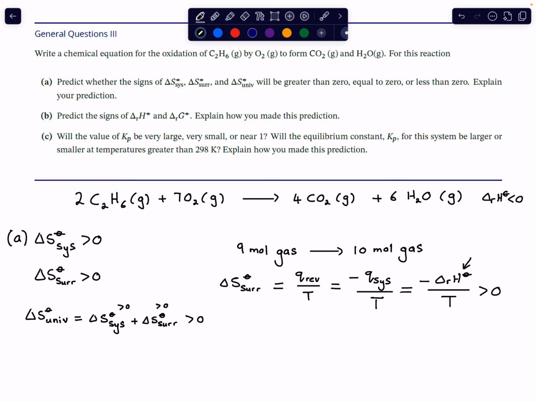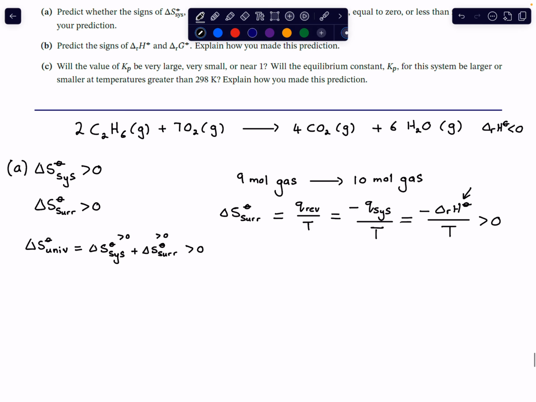All right, so look at that. You didn't do any calculations. You only used your basic knowledge to do a whole lot of predictions, and you learned a whole lot of stuff about this system. All right, so let's look at B. B says predict the signs of the enthalpy of reaction and the Gibbs energy.